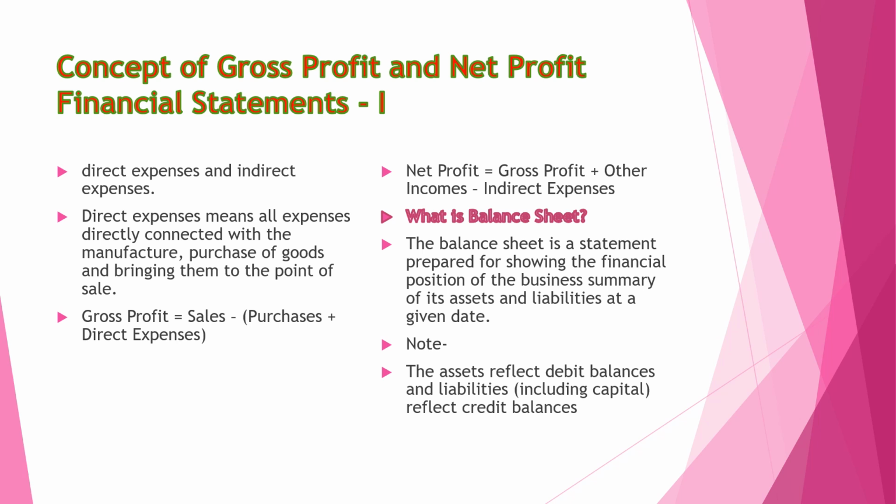Direct expenses mean all expenses directly connected with manufacturing, purchase of goods, and bringing them to the point of sale. So here a very small equation is given. Gross profit is equal to sales minus purchases plus direct expenses, and net profit is equal to gross profit plus other income minus indirect expenses.